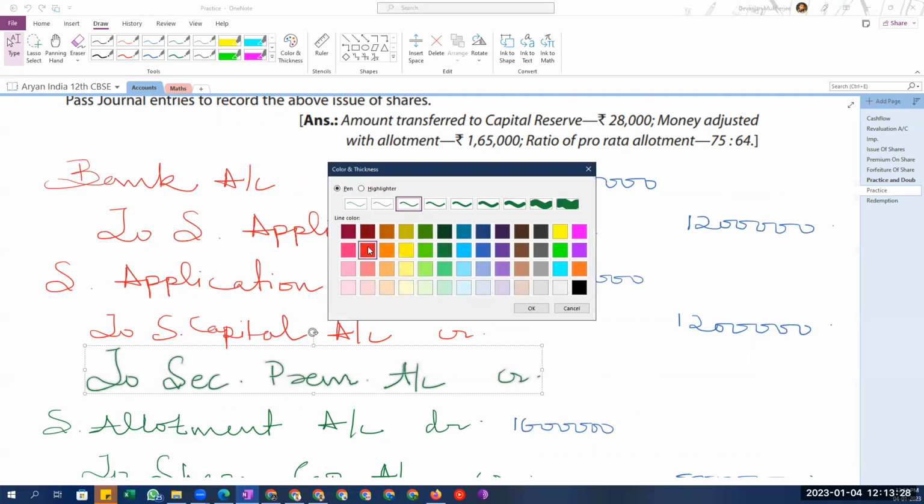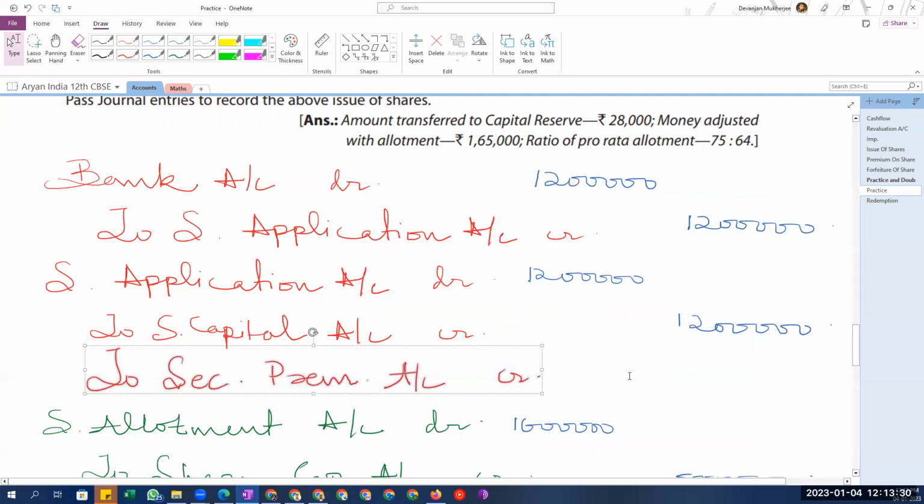Okay, because we don't know at that point what is the money. Once we get into that application sorting phase, there we will understand that, oh, that money is part for capital, part for premium. Okay. So that is when all of that adjustment will happen.